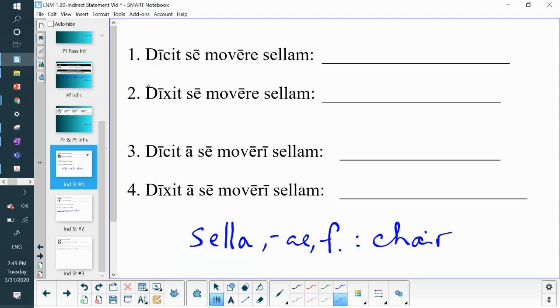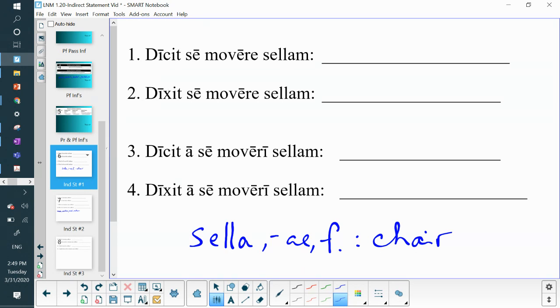All right. Or number two, dixit se movere sellam. Now, everything is the same except the main verb. The main verb is now perfect tense, and we're going to assume it's a simple past, not a present perfect. So he or she said that he or she moved the chair. Notice what we do differently here. Even though this is a present infinitive, the tense that we translate in is relative to whatever the main verb is.